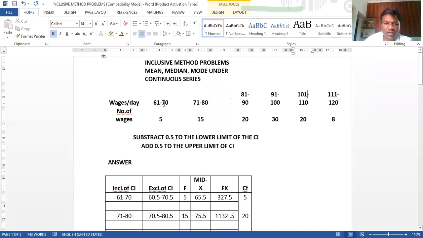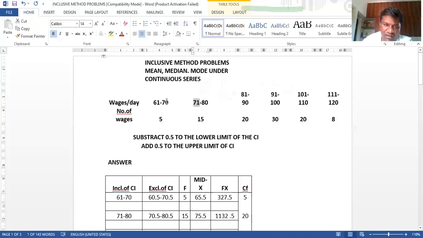In the previous problem, you might have seen 10 to 20, 20 to 30, 30 to 40, 40 to 50, like that. The upper limit of a class interval was the same as the lower limit of the next class interval. But here, 70 is the upper limit of this class interval, and it is not the same as the lower limit of the next class interval.